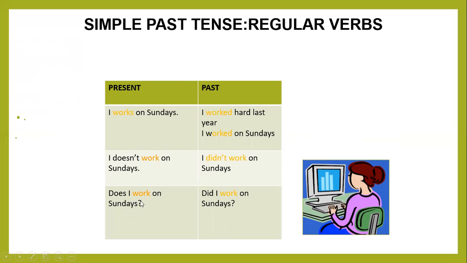Okay, so here is the answer. The question is of the first type. Does I work on Sunday? Here we start from the helping verb, does. Does shows the present. So, does I work on Sunday? Then next is past tense. Did I work on Sunday? So did here shows past tense. Hope you understand deeply the changes between present and past.